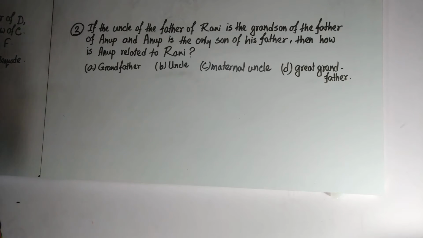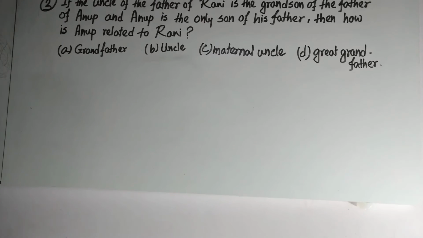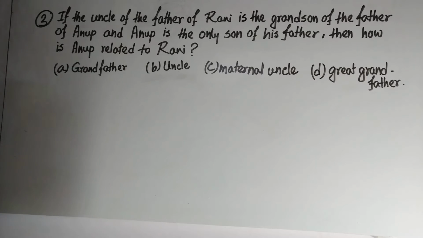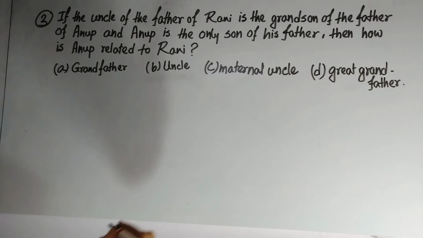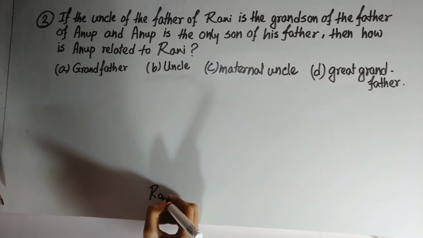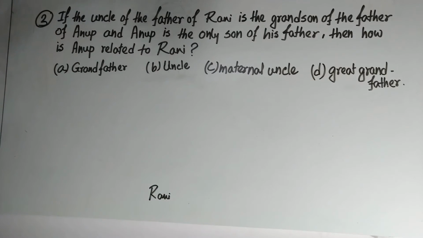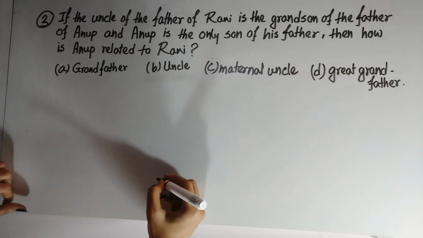Okay, so from here what we can say? See, we can start with Rani. Uncle of Rani's father.